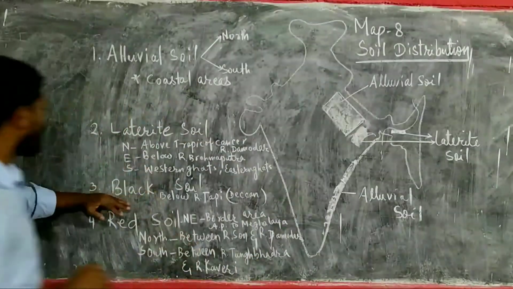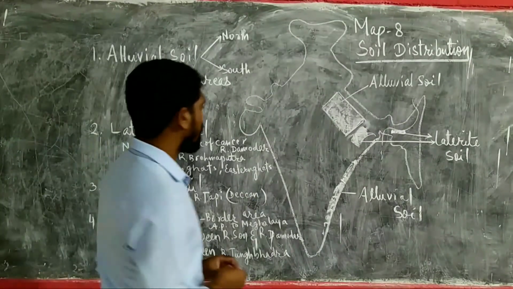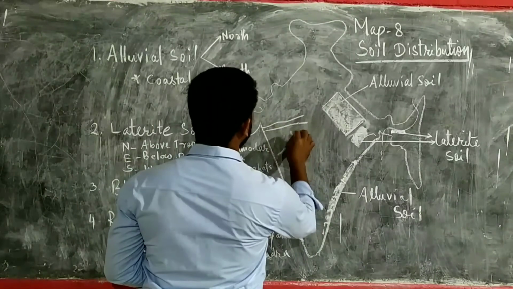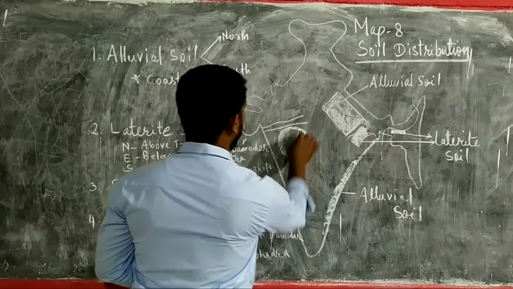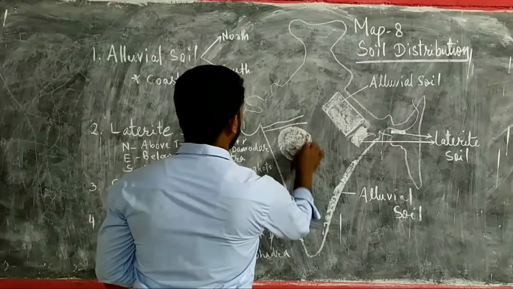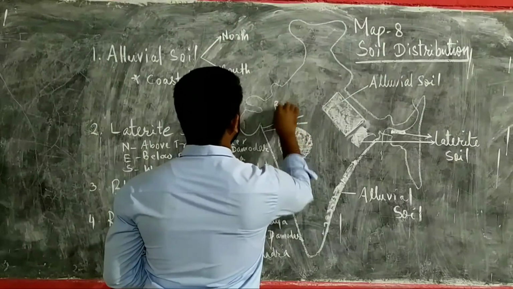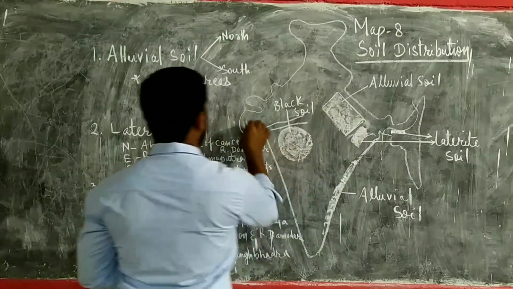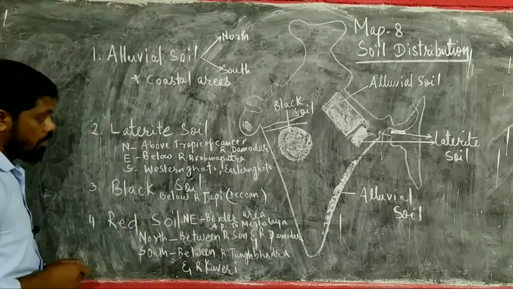Okay, then black soil. Black soil is basically found where the two rivers are there here. Below these, one round shape you can make it, and you can write this is black soil. Okay, black soil is also found in Gujarat here. So this place also can be leveled as black soil.